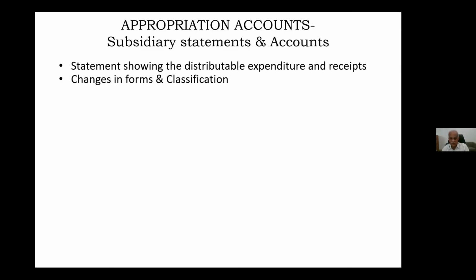Please listen carefully. Changes in forms and classification. Normally, any change in form or classification is subject to the concurrence of, or in consultation with, C&AG only. We have to do that. So whether we have done that or not, they will know any changes if we have taken them up during the year of the appropriation accounts, we have to show that. Once you show that correction slip or whatever Railway Board issued letter, then it is issued in consultation with the C&AG or not. Only for that purpose.